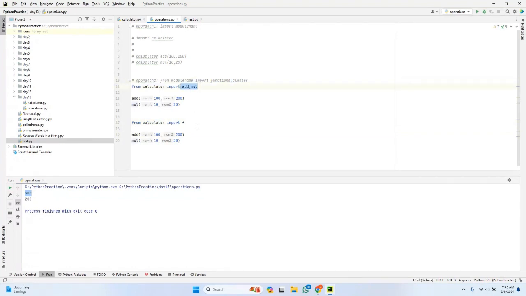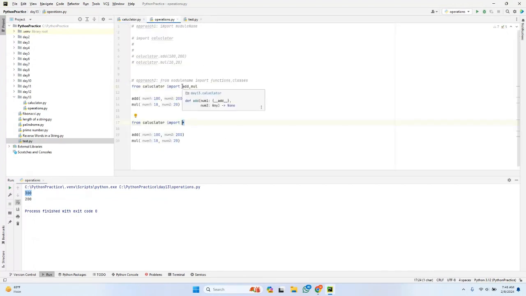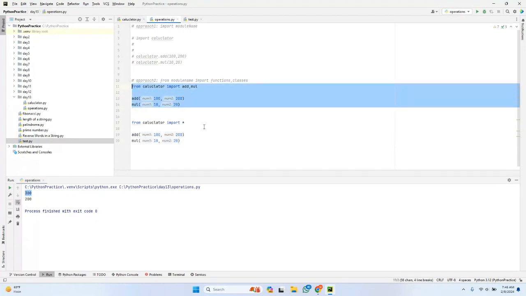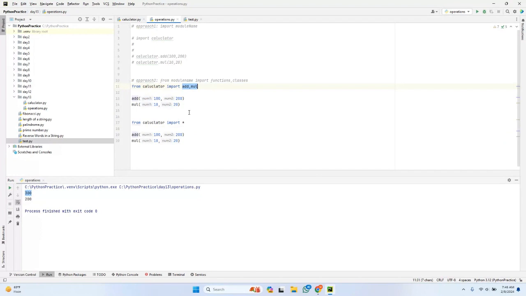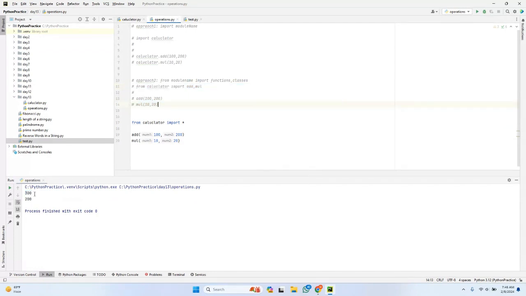So if I have many functions, methods, or classes in this module, I can go for this method, and if I want only a few of them, I can go for the other method. Both approaches are the same, but the difference is that without explicitly naming them, I can import all the methods and everything in this module directly. In real time we will use either, but most probably we will import all the things, right? Let me execute this by commenting the other line. If you can see here, this also printed the same operation.